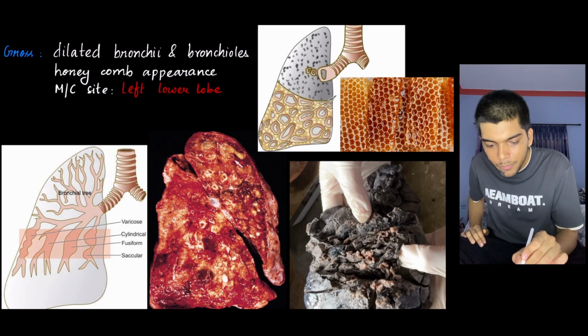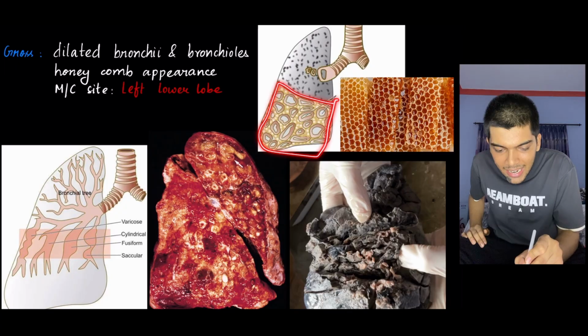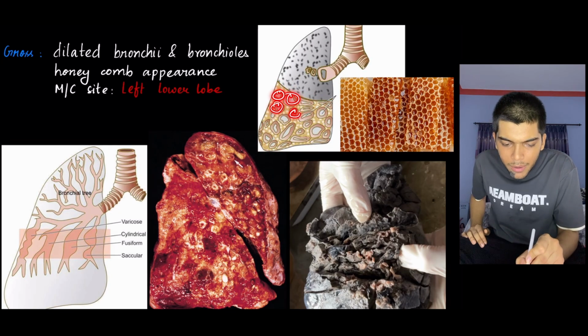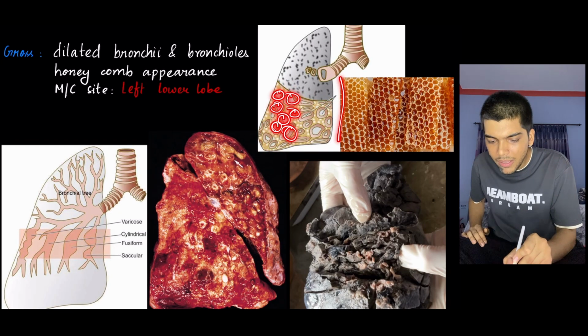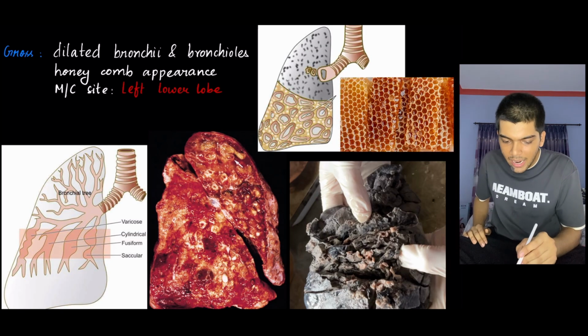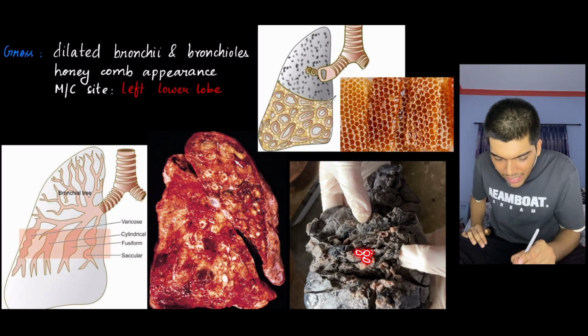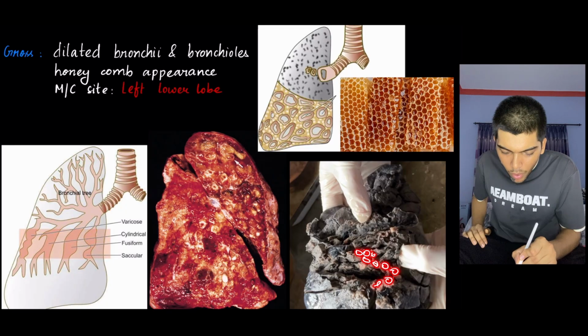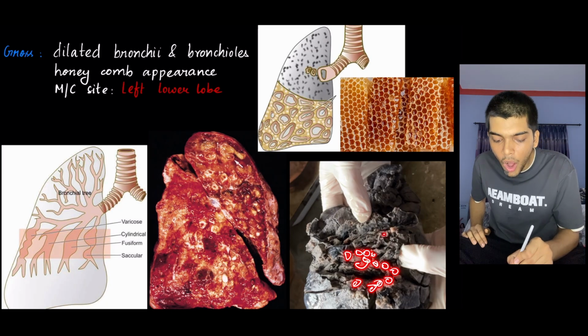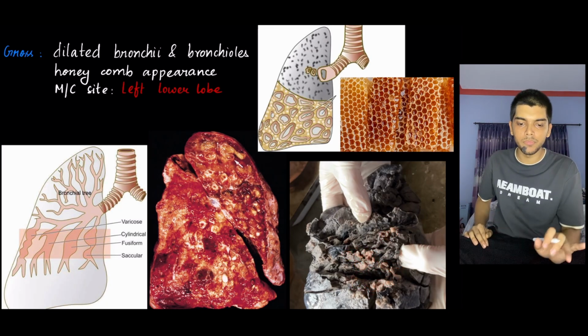You can see right here, there are many dilated bronchi and bronchioles, and they give off the honeycomb appearance.